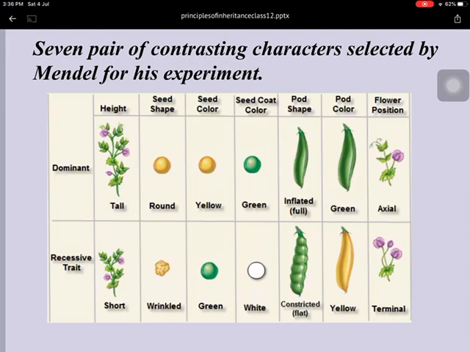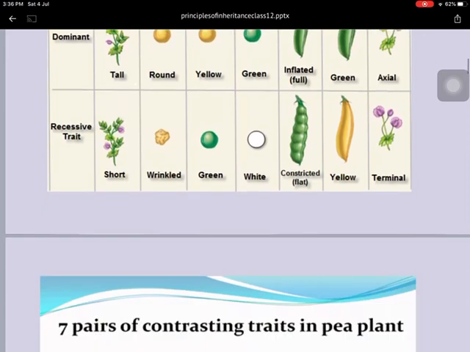So tall, round, yellow, green inflated, green, axial, all these are dominant traits of the pea plant, whereas short, wrinkled seed, green color seed, white seed coat color, constricted flat pod shape, yellow pod color, and terminal flower are recessive traits.